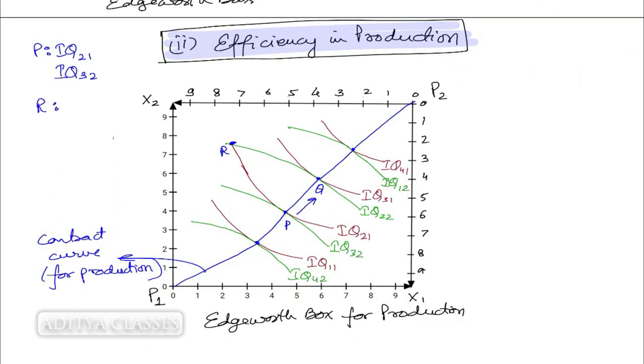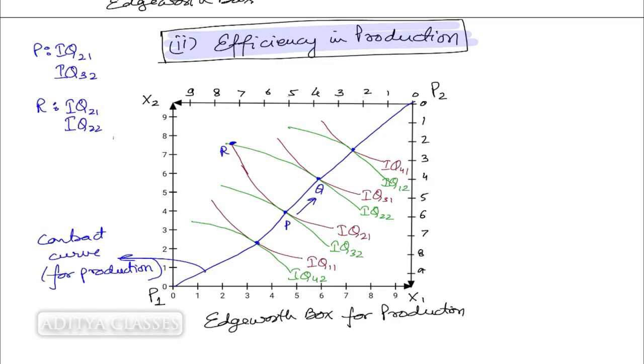At R, I am sitting at isoquant 2 for the first producer. And what about the second producer? Isoquant 2 of the second producer. So we are sitting at the second isoquant of both producers.